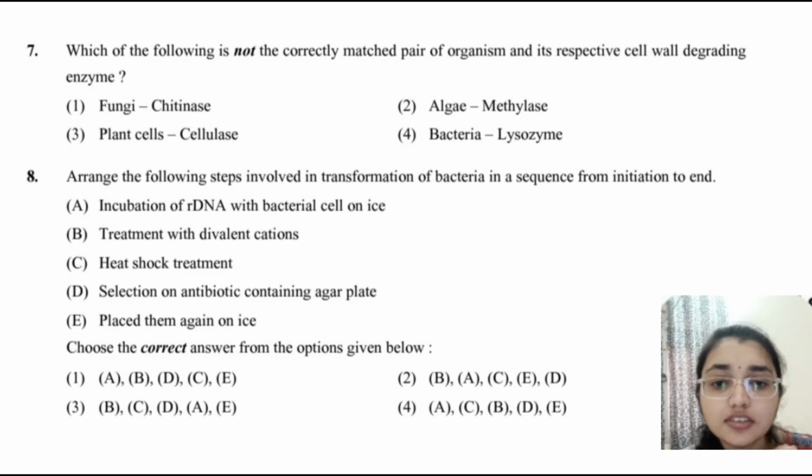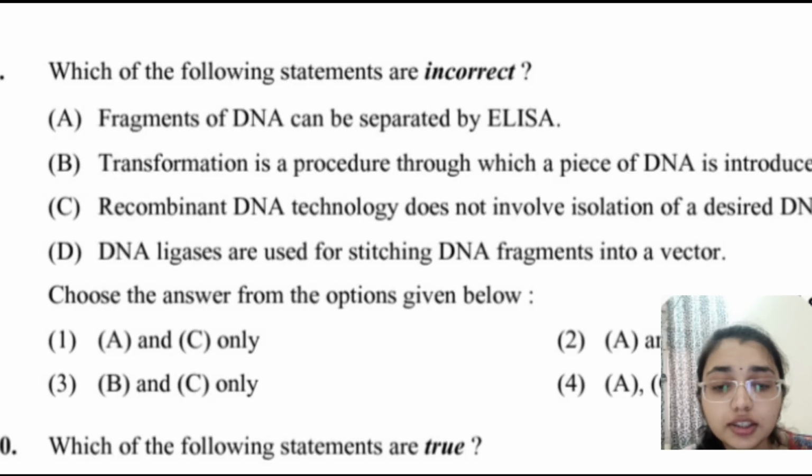In the next question we have to tell which statement is incorrect. ELISA is for antigen-antibody detection and not DNA separation, that is done in gel electrophoresis. So this is incorrect. And recombinant DNA technology does not involve isolation of the DNA fragment, so this is also incorrect. Here options A and C are the two options that are incorrect. The other options are correct.